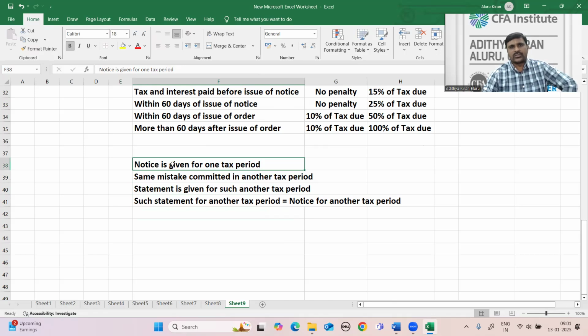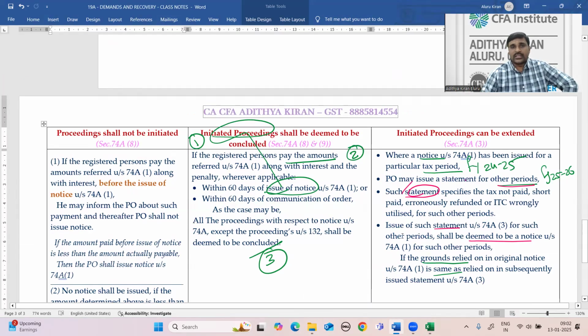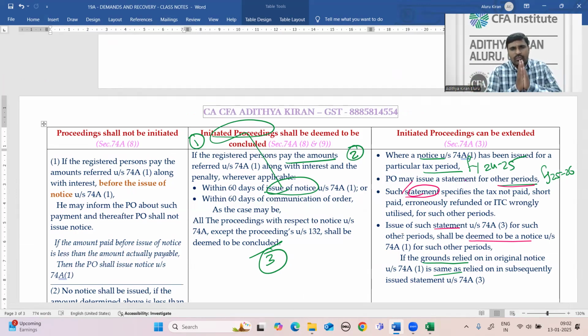First, you have given notice for one tax period. Subsequently, the same mistake is committed in another tax period also. Therefore, whatever notice was issued for one year, we are extending the proceedings for other years also. Proceedings are started for one year and the same proceedings are extended for other tax periods also.